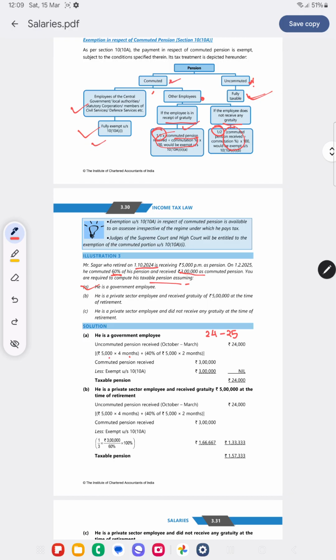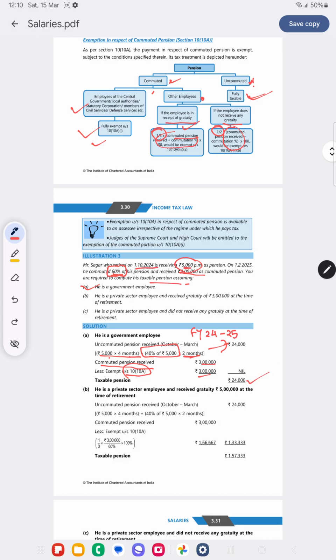So now we have to calculate uncommuted pension. Uncommuted pension is 5,000 for October, November, December, January. For 4 months, 5,000 into 4, plus 40%. He has commuted only 60% of his pension, so 40% of the 5,000 for the rest, February and March, since we are doing it for the financial year 24-25. So take the remaining 2 months. The uncommuted pension of 24,000 will be taxable. The commuted pension received, 3 lakhs, will be exempt under section 10(10A), and the taxable pension will be 24,000.